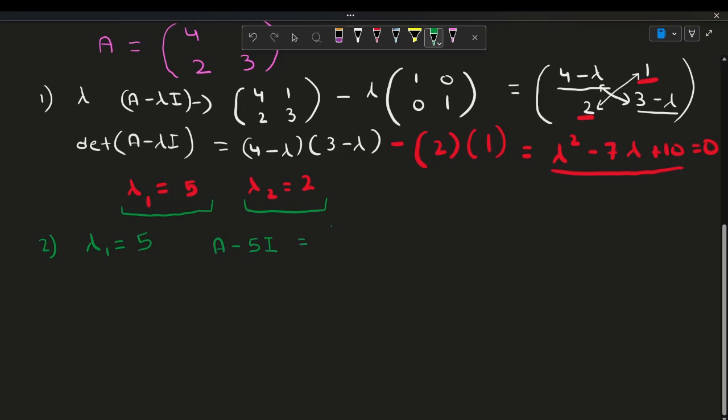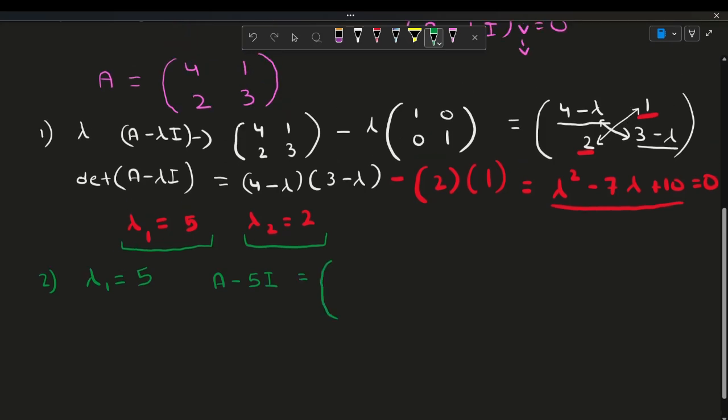So A is [4, 1; 2, 3] minus 5 times [1, 0; 0, 1]. So you would get 4 minus 5, which is negative 1, 1, 2, and negative 2. So negative 1, 1, 2, and negative 2.